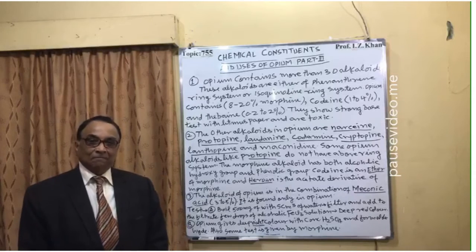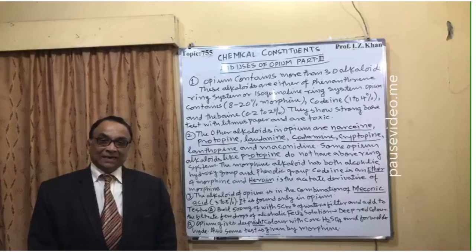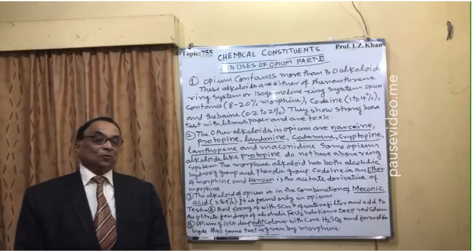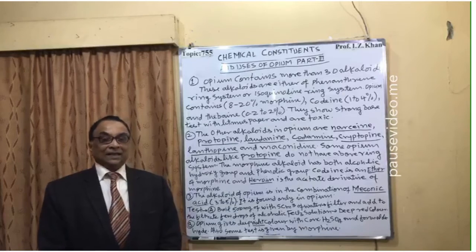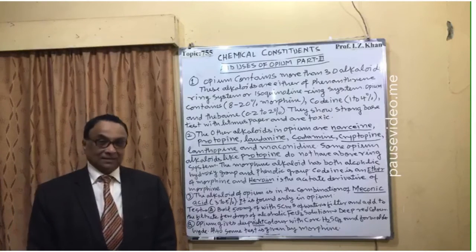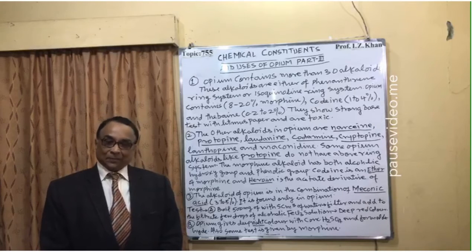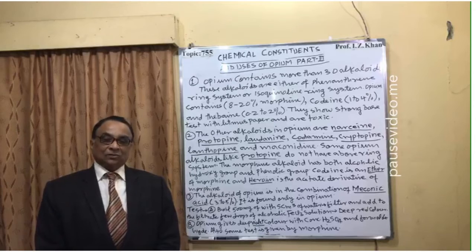That's why in India, one opium which is called excise opium, that opium is only for those people who are addicted. So under license they will go and get it, because they cannot survive without taking the opium. That's why under license in India, the opium is supplied to those who are addicted. There are thousands of people who are addicted to opium.